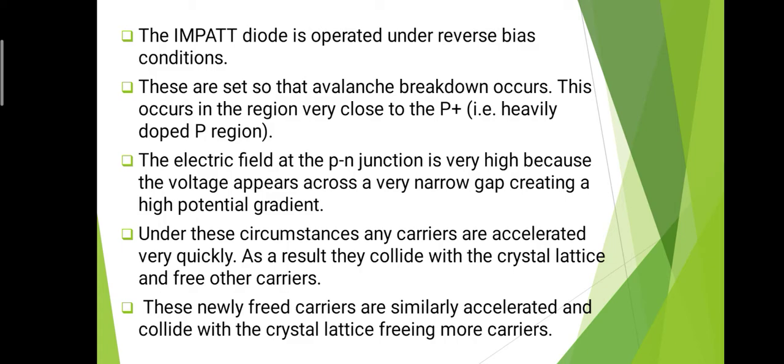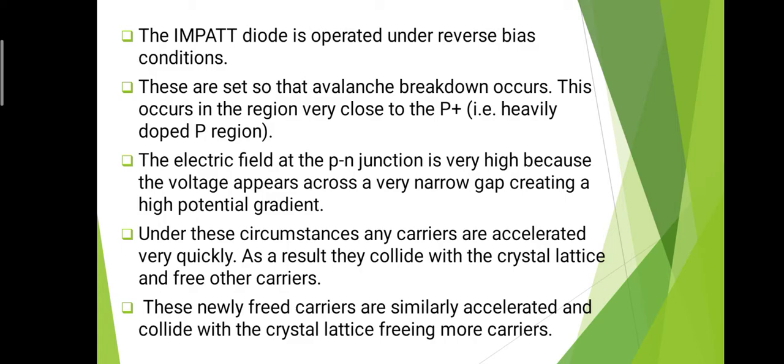That means the process is like, if we consider there is a formation of the p-n junction, and we know that across the p-n junction there is a high electric field region, and due to this high electric field region we get the maximum carriers which get accelerated, and due to the acceleration of these carriers there is a collision process. That means they collide with the crystal lattice, and due to collision with the crystal lattice there is a generation of the free carriers, and this process will continue.